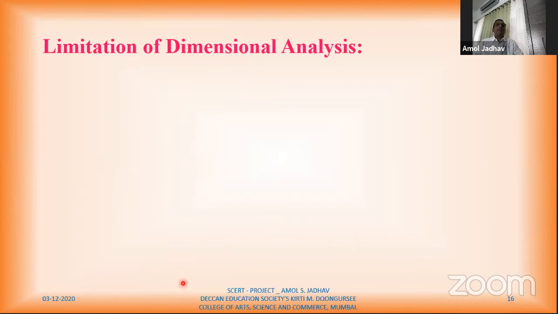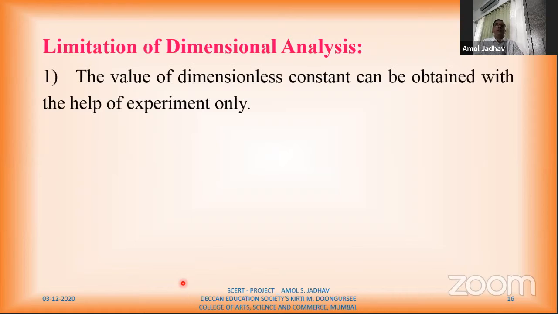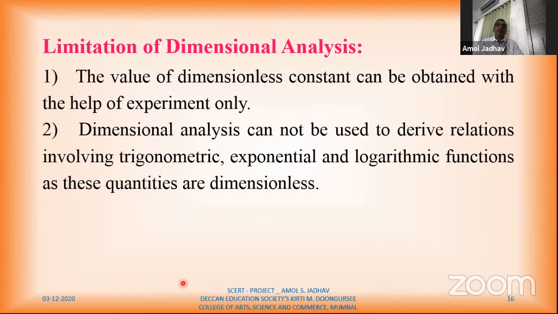As per time, we can take only one example. Now the last topic for today's lecture is limitations of dimension analysis. Now there are some limitations. This is theoretical part only. The value of dimensionless constant, जैसे मैंने अभी बोला था कि k is a dimensionless constant. Kinetic energy is equal to half mv². वहां पर जो half था, half was k. तो वो जो half का value है, we cannot find out by using dimensions or dimension analysis. तो वहां पर हमें experimentally उसका value find out करना पड़ता है.